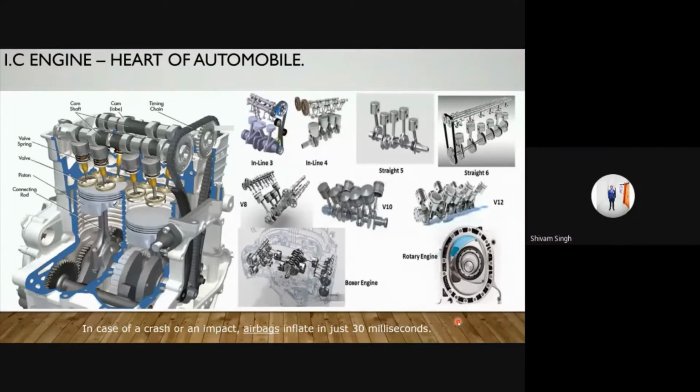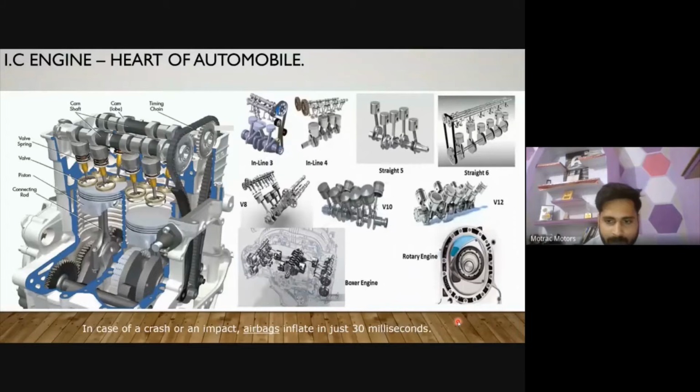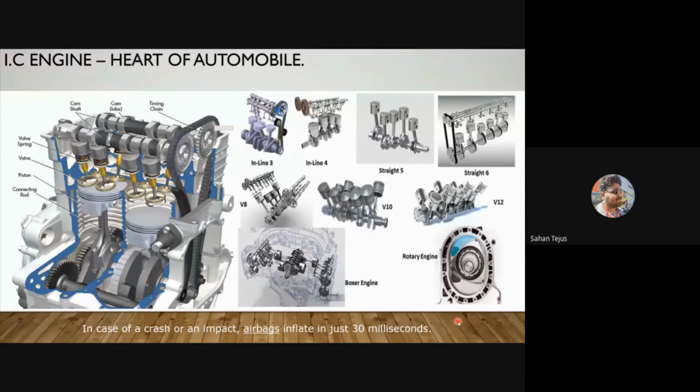Exactly. Thank you, Shivam. Stroke is a length. Four-stroke means the inlet and outlet of gas. When the gas enters, the piston moves up. Then the fuel injector, for diesel it is different, and for petrol it is different. When the fuel burns, the piston goes down, and later the gas gets exhausted from the engine. That's how. Yes, exactly.